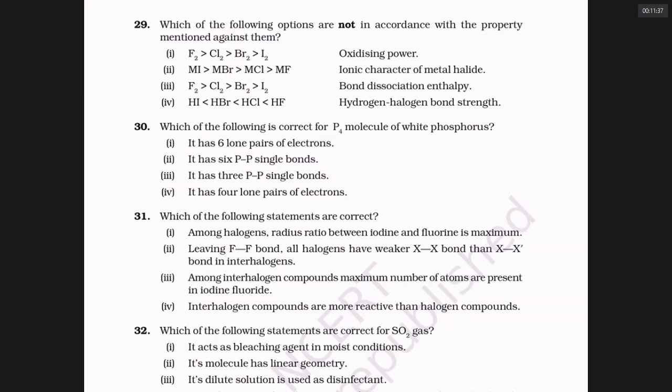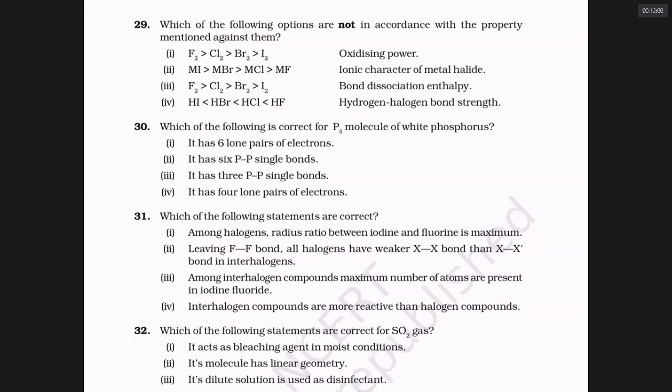Now he is asking for the correct statement. The first is wrong. It has 6 P-P single bonds is true. It has 3 P-P single bonds is wrong. It has 4 lone pairs of electrons is true. So 2 and 4 are correct statements. Can we see that? Yes, sir. Thank you very much.